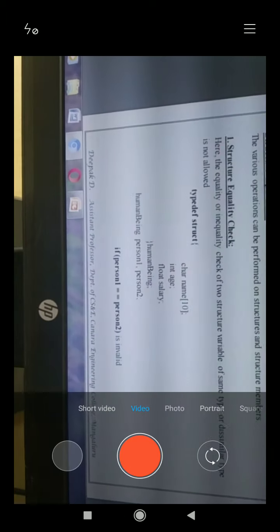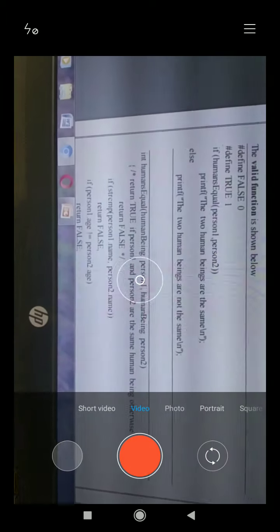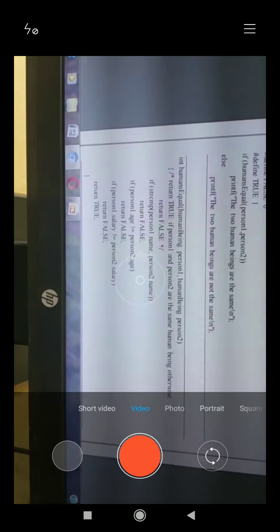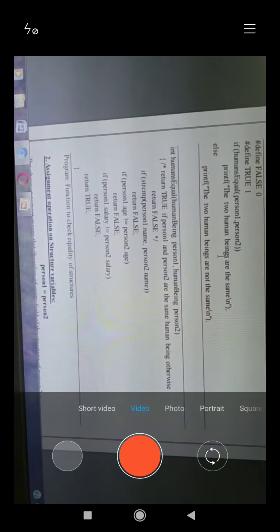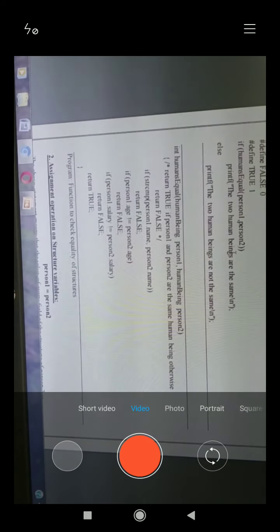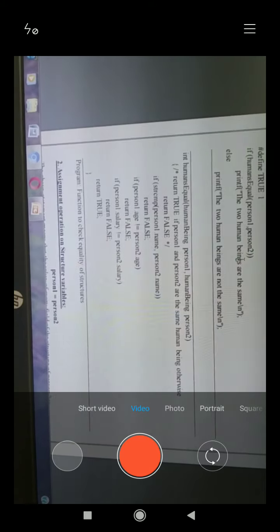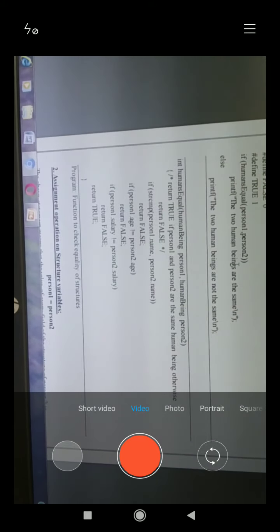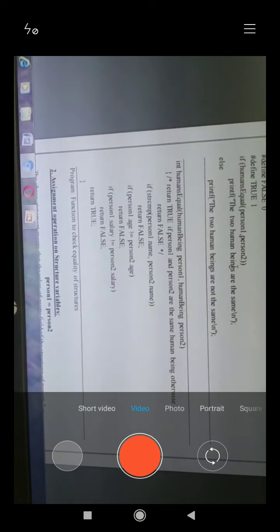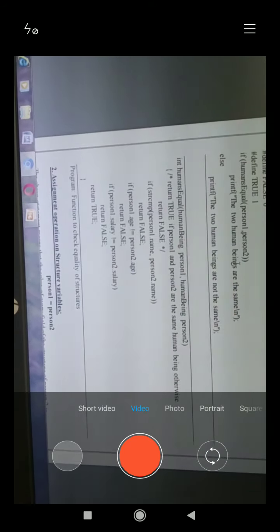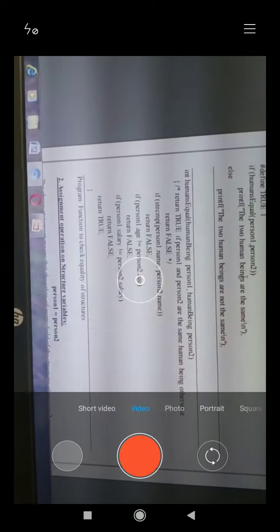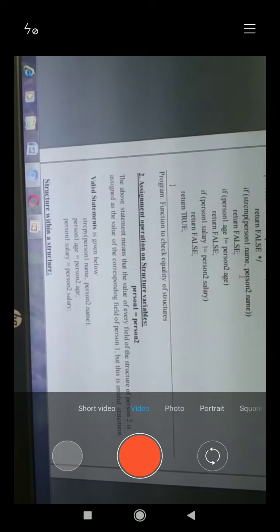Writing person1 equal to person2 directly is not the right syntax. Instead, you define a function: if human equals person1 comma person2, then you have a printf statement and a string compare of person1 dot name comma person2 dot name. If same, return true, otherwise return false. Similarly for age. So for structures you use a function for equality.